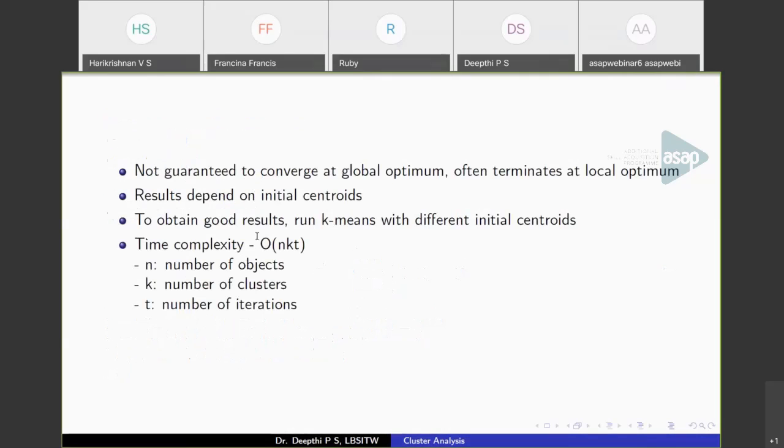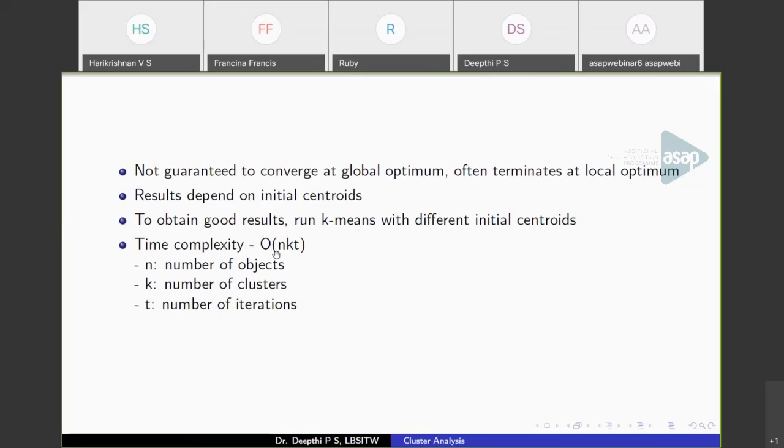Now some points about k-means. K-means works by initially picking random centroids, so the result depends on the initial centroids. When you have a large data set and you pick initial centroids differently, you'll get different partitions. So to get good results, you have to repeat the algorithm with different initial centroids, consider the results, and take the best result out of them. That is how the algorithm works. We have to specify k, the number of clusters, as input, and the centroids are picked at random. So the results will be different in each run.